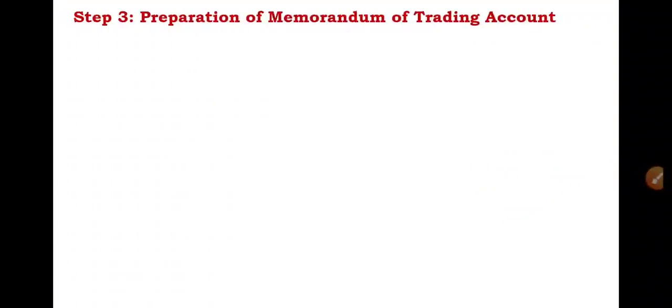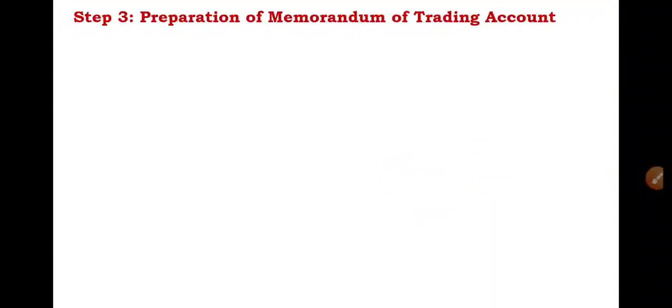Third step is preparation of memorandum of trading account. See, this memorandum of trading account is to be prepared in order to ascertain the closing stock on the date of fire, or the stock on date of fire.